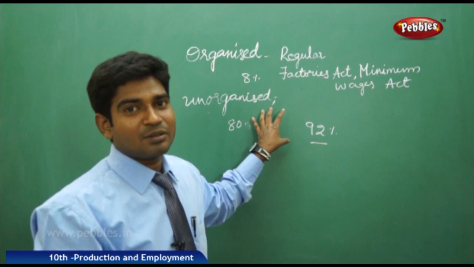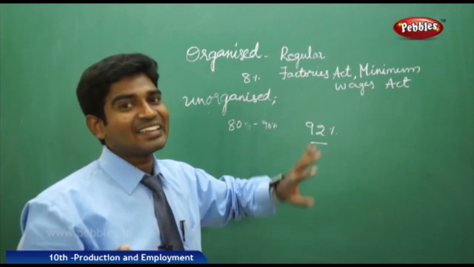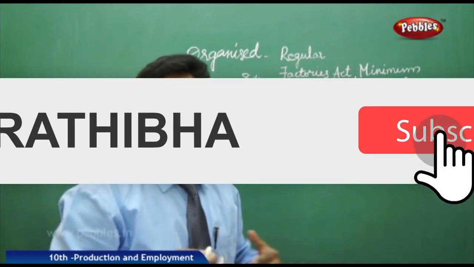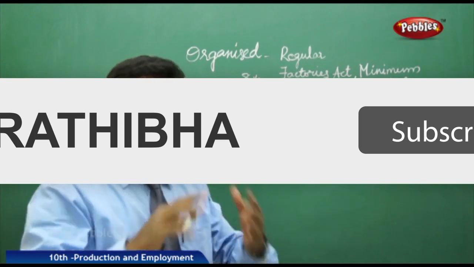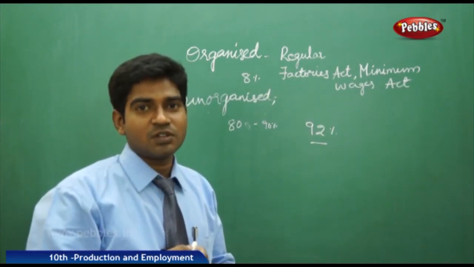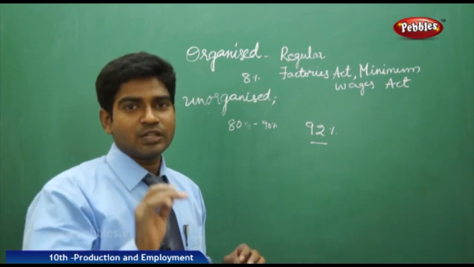The unorganized sector, by the name itself we can understand, is not organized systematically like the organized sector. Here you don't have the facilities that we get in the organized sector. There are no regular rules and regulations, no systematic procedure, no fixed acts or reservations, and we cannot claim any of our rights. It is just a use and throw policy.